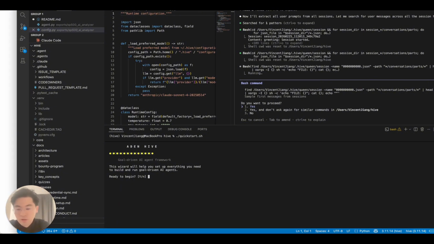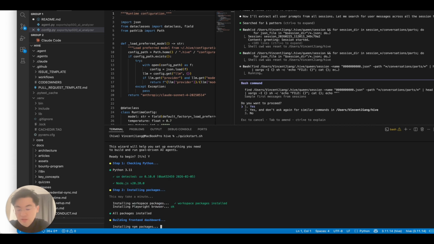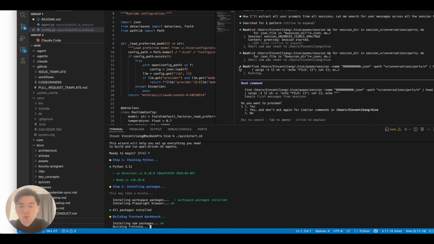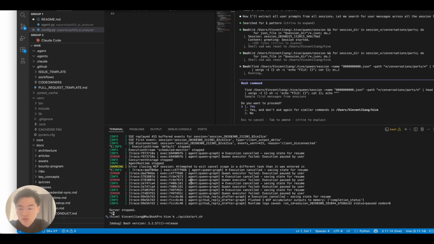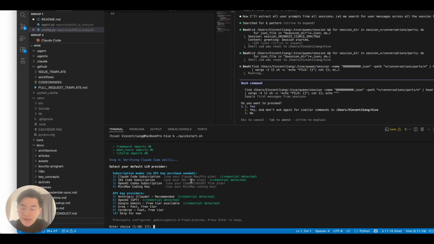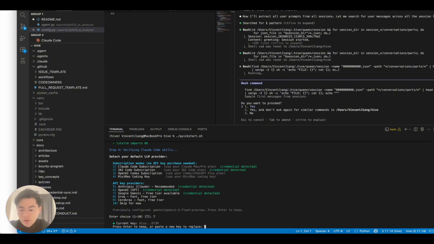In this case, it's just a few questions. Are you ready to begin? Yes. And we'll check the system environments and the packages. And then it will ask you which model you'd like to use for deploying the framework, right? So in this case, I like to use 7, which is Google Gemini. And I already have a key, right?